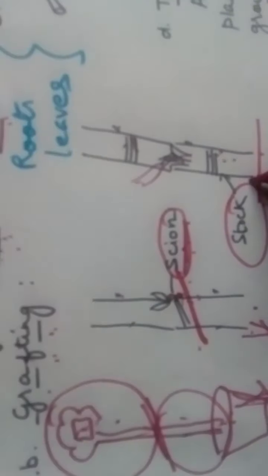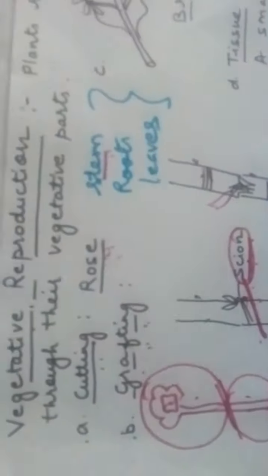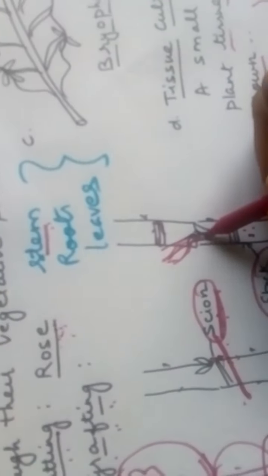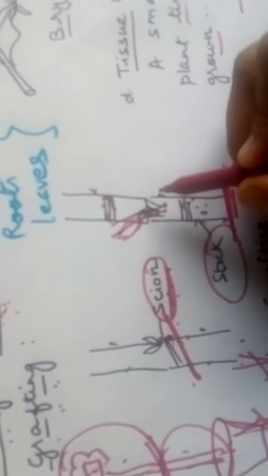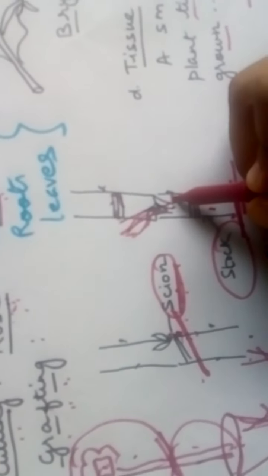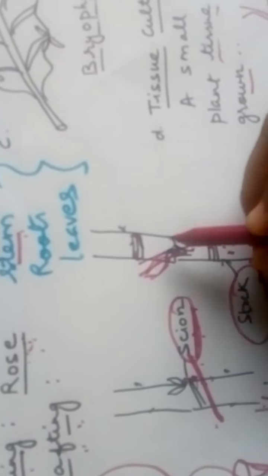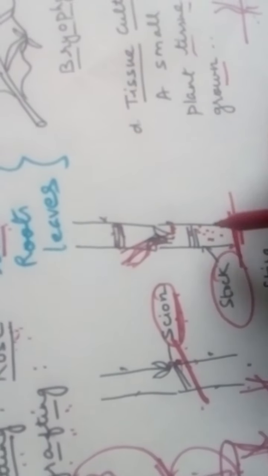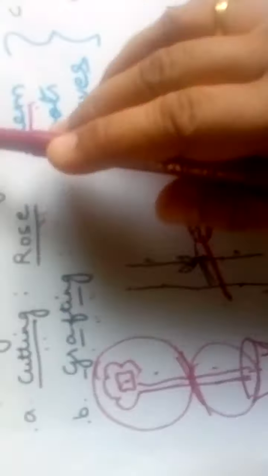The scion is cut and grafted on the stalk. The stalk is the rooted plant of the rose, and they are tied together. In due course of time you will find a new plant gradually develops from this part where we have grafted. Thus we can see that only the vegetative parts are involved in the reproduction, and therefore it is known as vegetative reproduction.